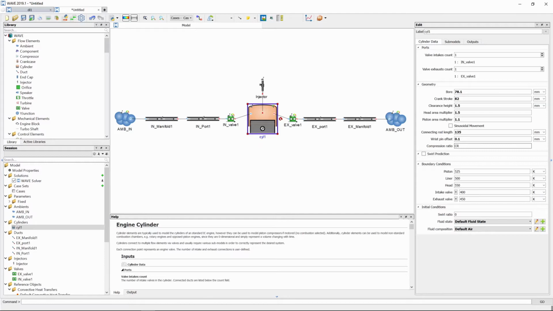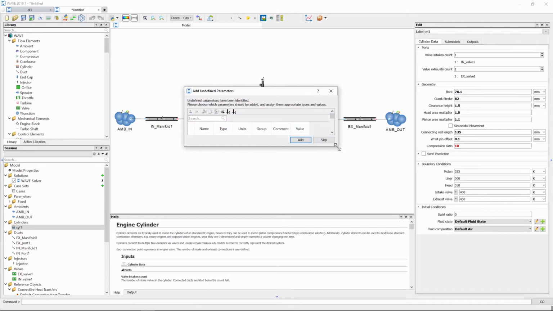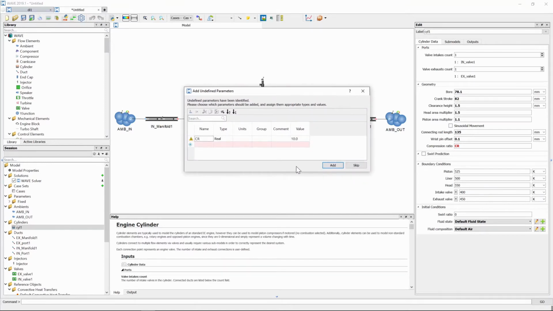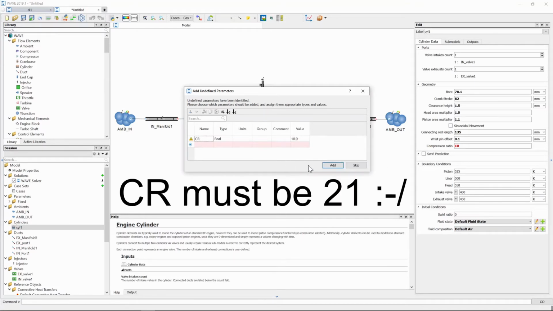You will see I put a value for compression ratio as CR, which is a variable. And as soon as I press enter, Ricardo WAVE will prompt me to add the variable to our parameters list and needs a value for it. So we're going to give that value, leave it at 10 for our compression ratio, and we're just going to say add.